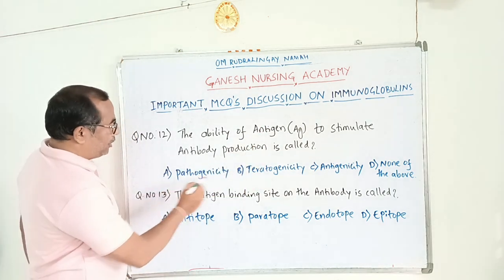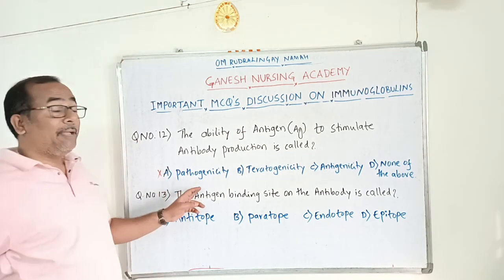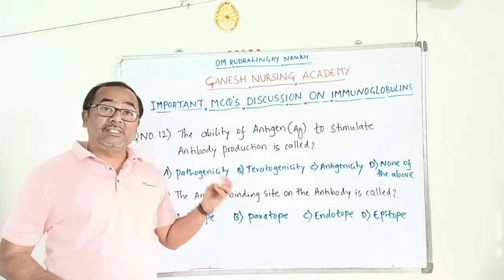Option A is pathogenicity, which is a wrong option here. Pathogenicity is the ability of an antigen to produce disease in our body.